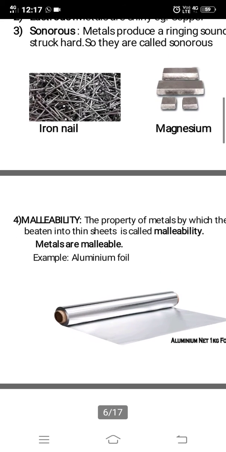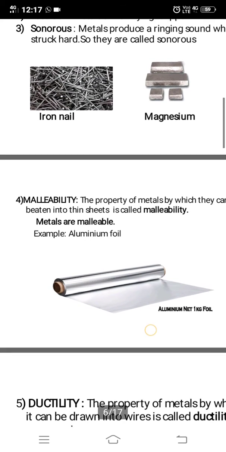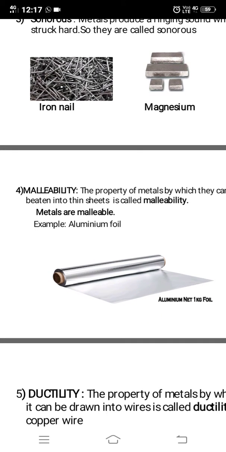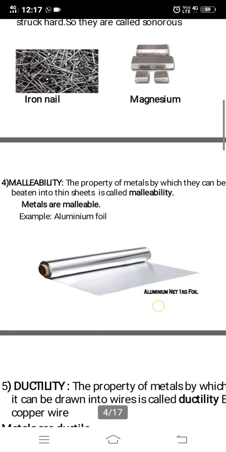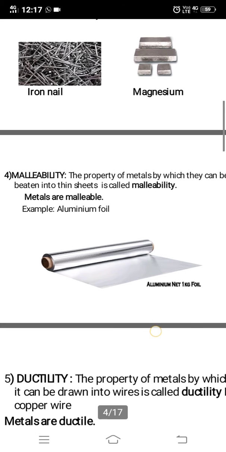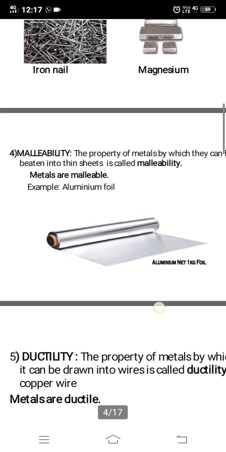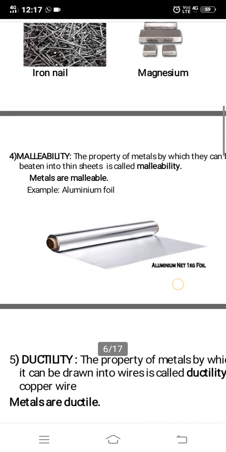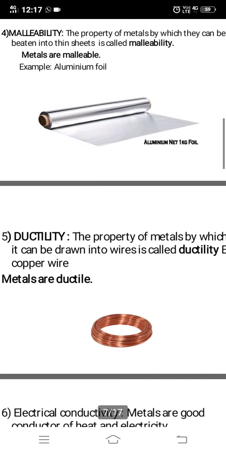Then another main property, malleability. You have to remember this is a new word which you are coming across, malleability. What is malleability? It is the property of metals by which they can be beaten into sheets. That is malleability. You can see aluminium foil, that is beaten into sheet, so that is malleability. So you can say metals are malleable. Its example is aluminium foil. So malleability is a feature of metals.